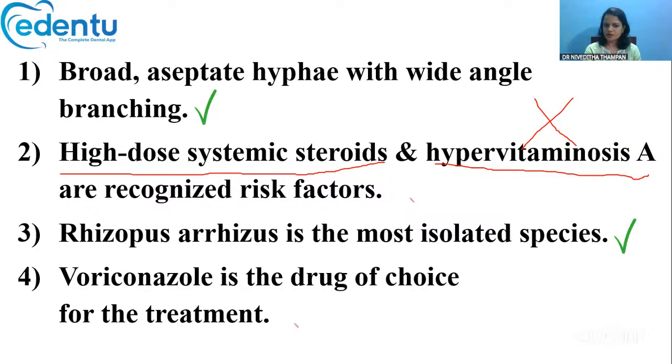a risk factor, and along with that, uncontrolled diabetes, ketoacidosis, and patients under iron supplement therapy like deferoxamine therapy are all at increased risk. Not hypervitaminosis A. Then next, Rhizopus arrhizus is the most isolated species. Yes, that's also right. Voriconazole is the drug of choice for treatment. No, it is amphotericin. So statements 2 and 4 are false statements.